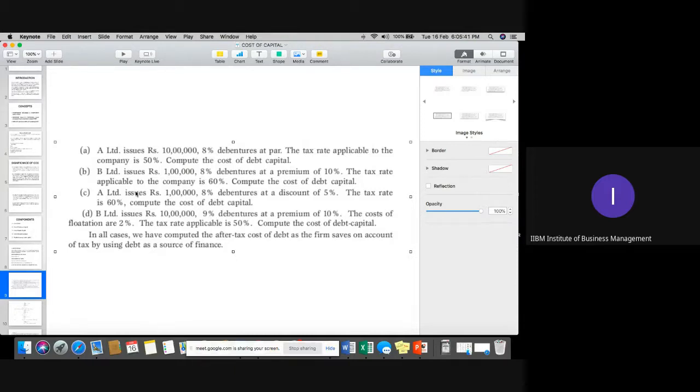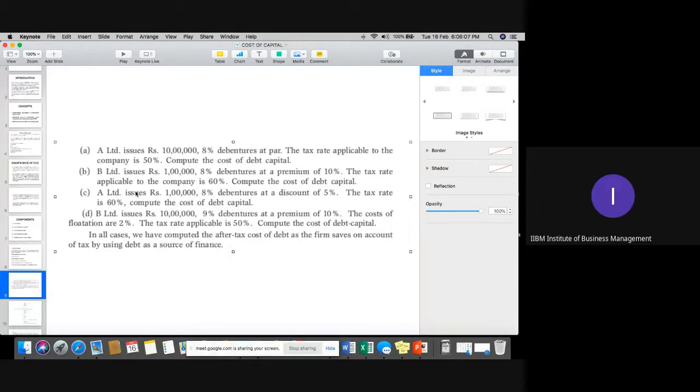In the third one, it is debenture at 8%, but discount of 5%. In the second case, it is 10% premium on that. In the last one, 9% debenture and premium along with flotation cost. Now, what is flotation cost? You need to understand first. The flotation cost is any charges when it comes to issue of shares, brokerages, mediator charges. That is called flotation charges or flotation cost.